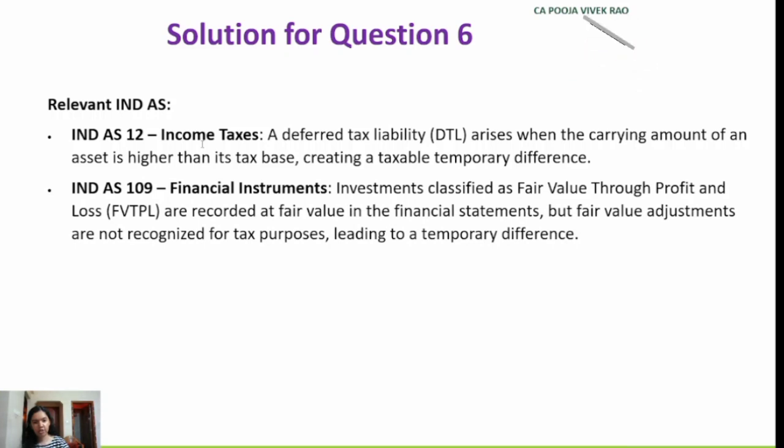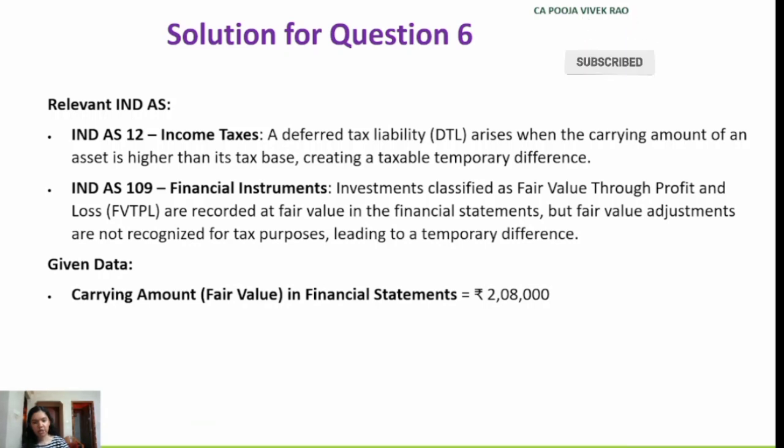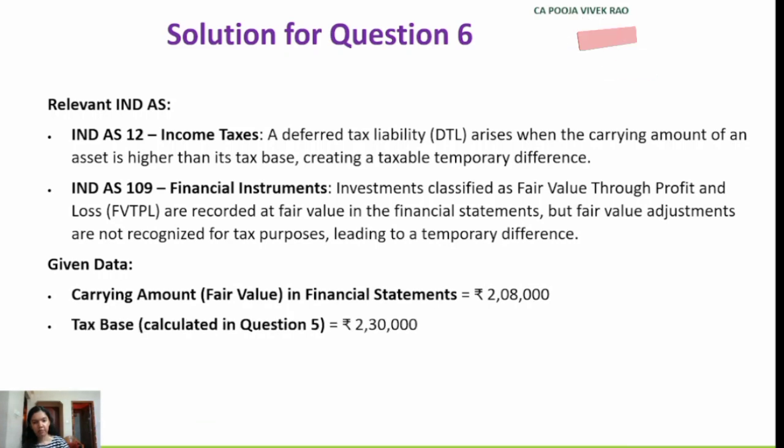Now, as usual, let's note down some important points which is required to solve this question. Carrying amount, that is fair value as given in the financial statements, rupees 2,08,000. Then we have tax base which we computed from question number 5, that is 2,30,000.